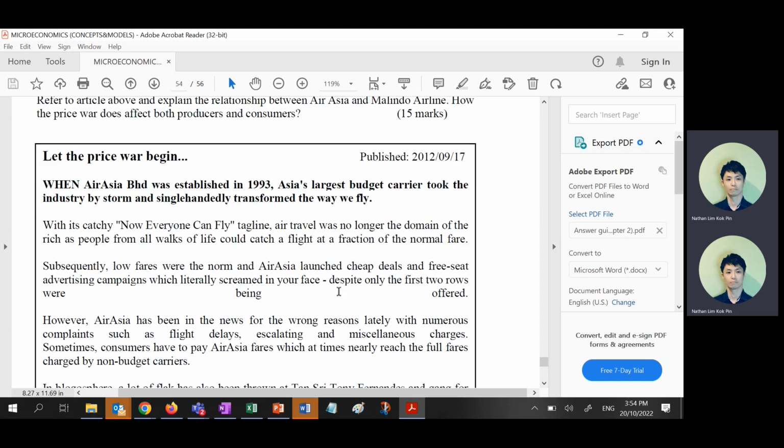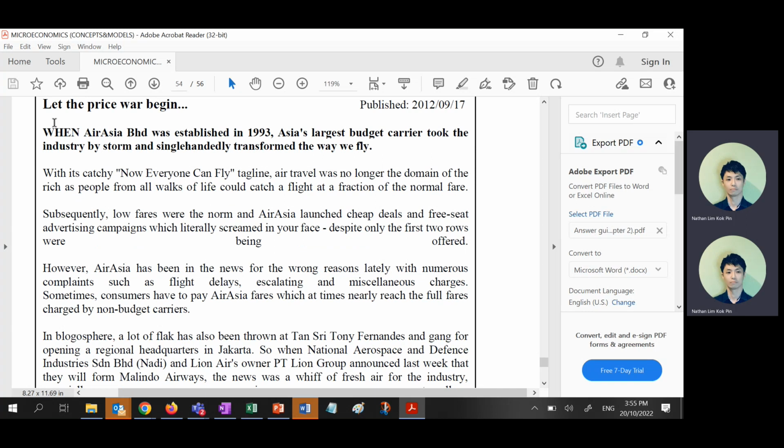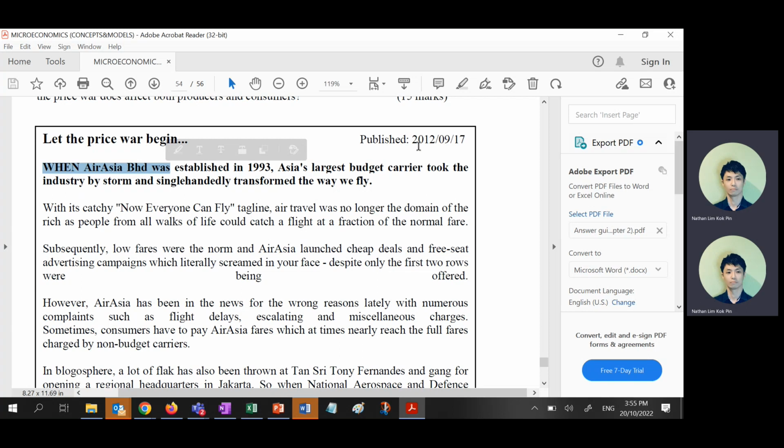Right, next, the last case study before we move on to chapter 3 later after break is about the relationship between AirAsia and Malindo Airline. Right, how this price war affects both producers and consumers. You should thank God. If you were born 10 years earlier, then this would be your exam paper. Luckily, you are born 10 years later, right?